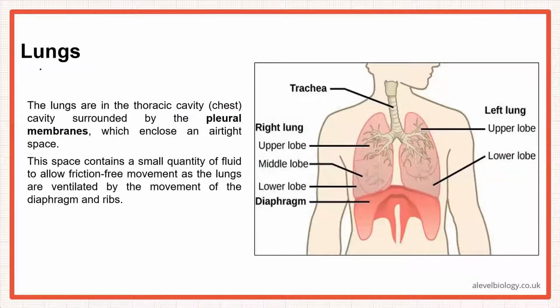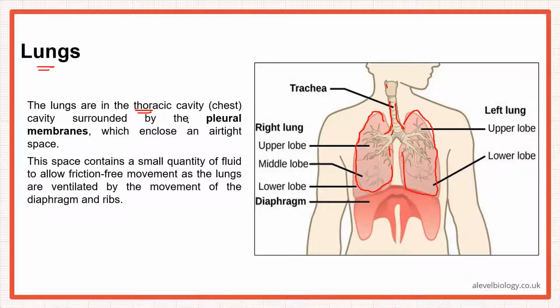Okay then, talking about the lungs now. The lungs are in the thoracic cavity. You see that this is the larynx, then the trachea. It divides into bronchi. The bronchi divide further into bronchioles, into terminal bronchioles, and terminal bronchioles into respiratory bronchioles. These then open here in the lungs. The lungs are in the thoracic cavity.